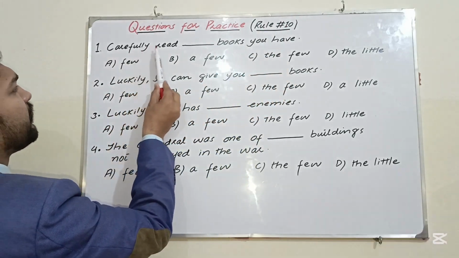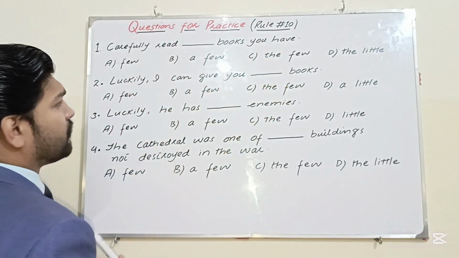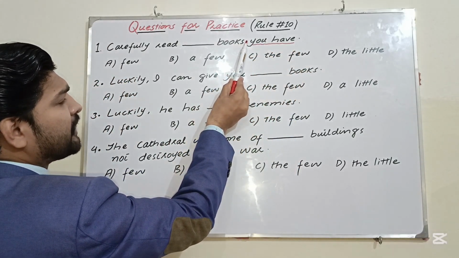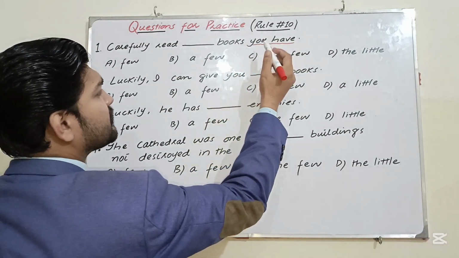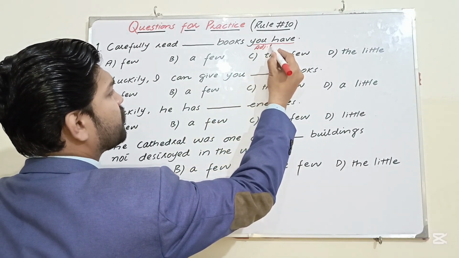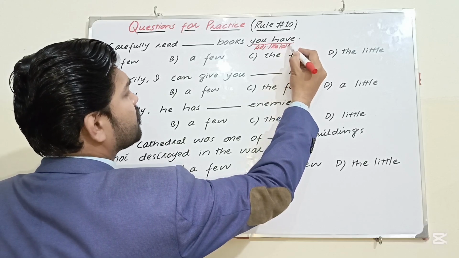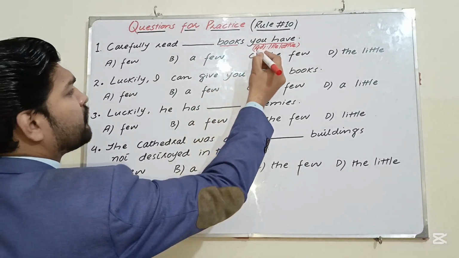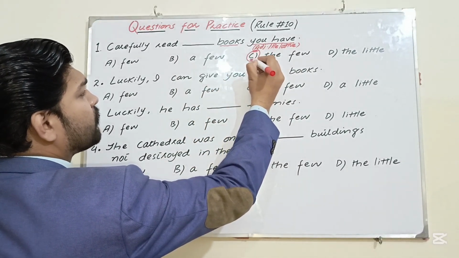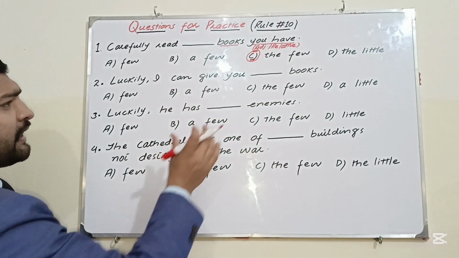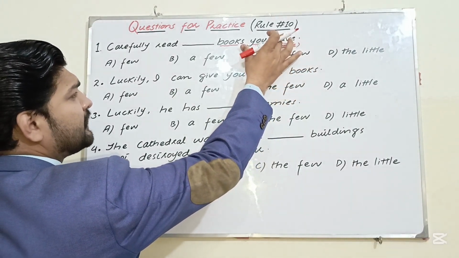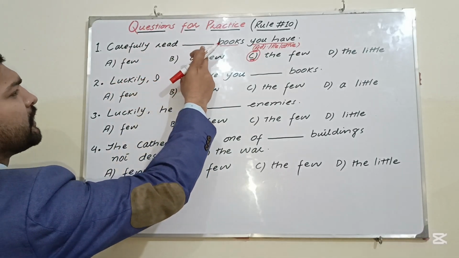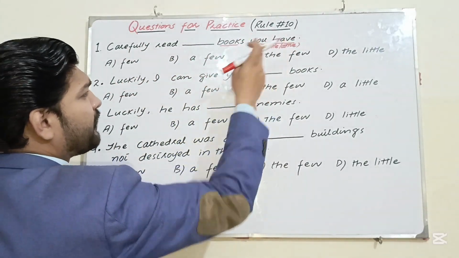Question number 1. Carefully read dash books you have. The clue is you have, and that is hidden. The relative pronoun that is hidden in this case, that is an adjective or relative clause. So books are specific. If books are specific, we will use the few. The few means small in number, but all that are there, and the few has specific sense. And the clue is that you have or you have. So the correct answer is C. Carefully read the few books you have, that you have.